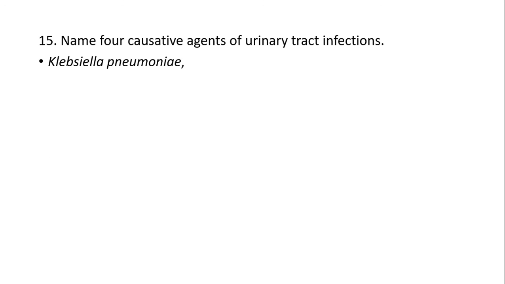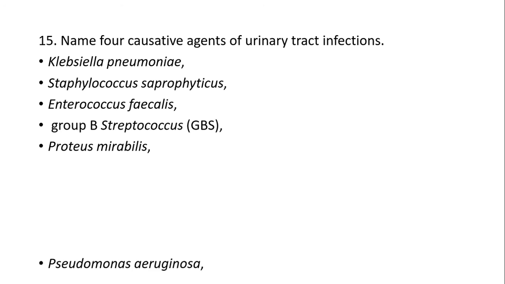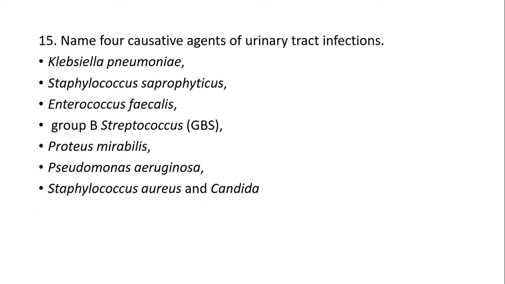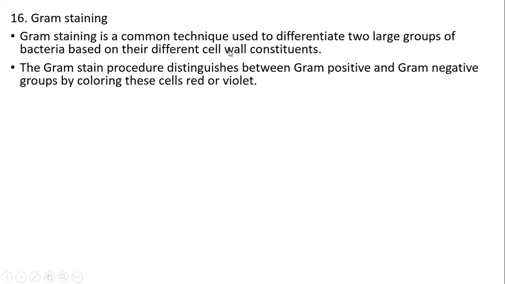Name 4 causative organisms of urinary tract infection: Klebsiella pneumoniae, Enterococcus faecalis, Group B Streptococcus, Proteus mirabilis, Pseudomonas, and Staphylococcus aureus. Gram staining. Gram staining is the common technique used to differentiate two large groups of bacteria based on different cell wall constituents. The Gram stain distinguishes between gram-positive and gram-negative groups by coloring these cells violet or red.